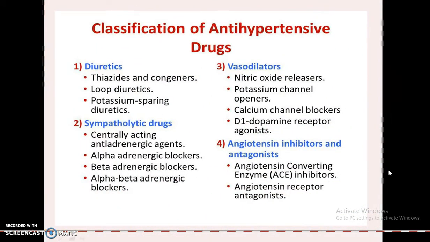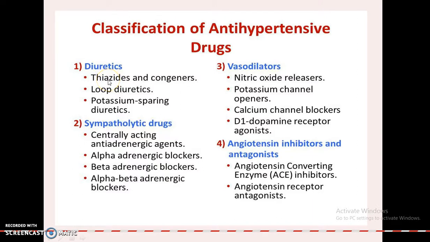If the high blood pressure cannot be maintained with non-medical therapy, the person needs to be prescribed antihypertensive drugs like diuretics, sympatholytic drugs, vasodilators, angiotensin inhibitors, and some of their antagonists.